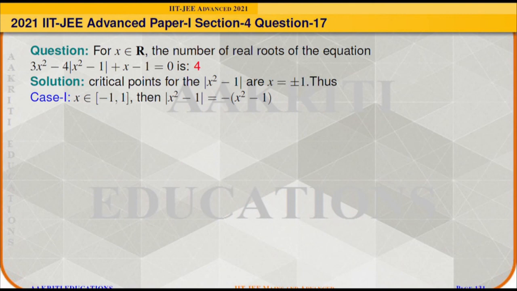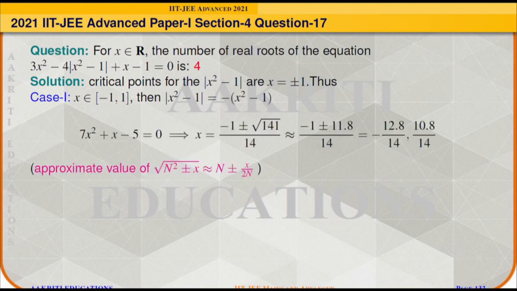Case 1, when x belongs to close minus 1 to close 1, and in that case modulus of (x square minus 1) will behave as minus times (x square minus 1). And the equation will be simplified as 7x square plus x minus 5 is equal to 0. And its root by Sridharacharya formula will come out as (minus 1 plus minus square root of 141) divided by 14.